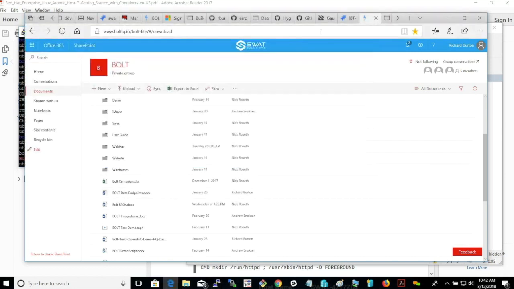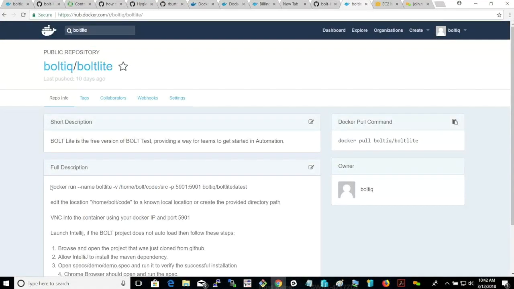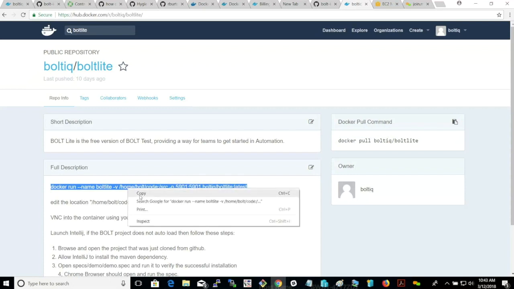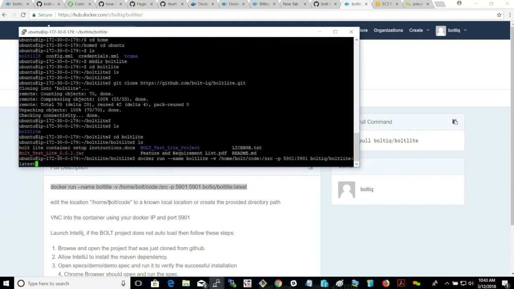Then I'm just going to go back here and grab this command, my Docker run command. Then I'll adjust this folder to point to where I've placed the contents of my code. So let's back this up to here. It's home, Ubuntu, BOLT Lite, and BOLT Lite.